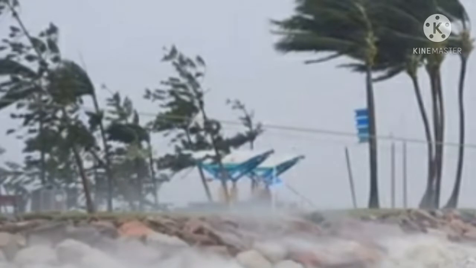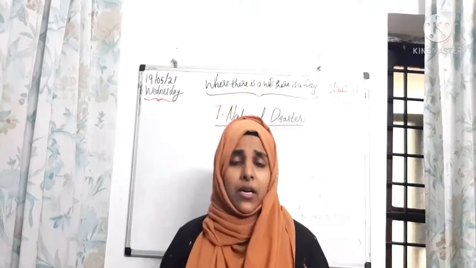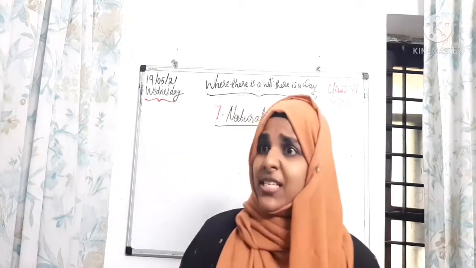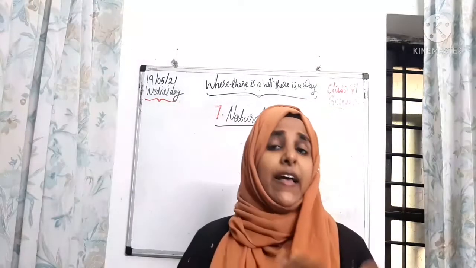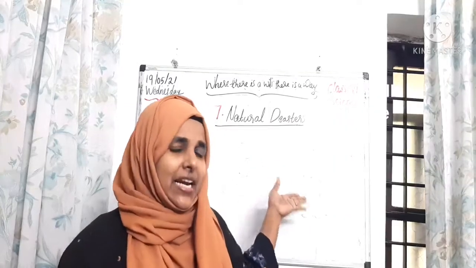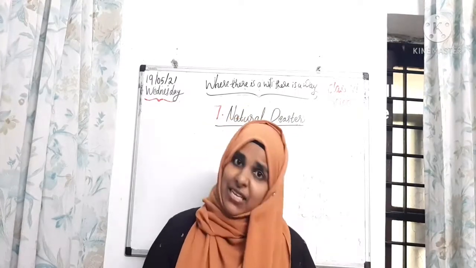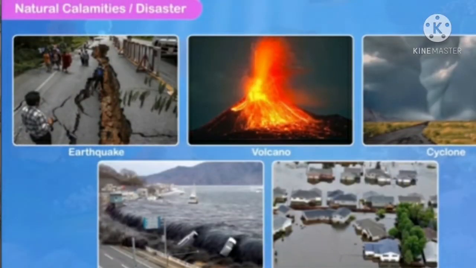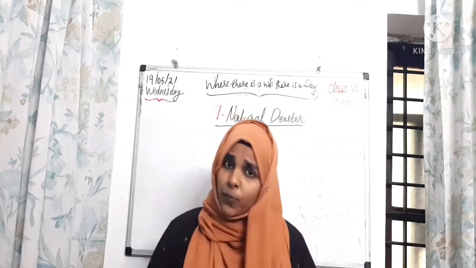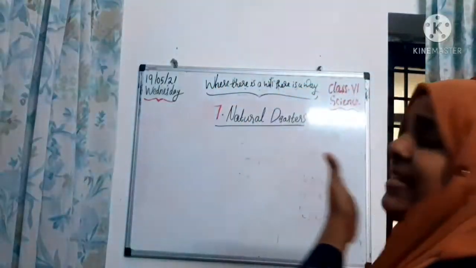Such events create widespread damage. Exactly what are these damages, children? Because it is not caused by human activities, it is caused by nature itself. So that's why we can call it natural calamities. In this lesson, I'm going to teach you about different types of natural disasters. Let's take the examples also. Some examples of calamities are earthquake, tsunami, flood, cyclone, etc. These events damage our property and our lives itself. So we can call them natural disasters.